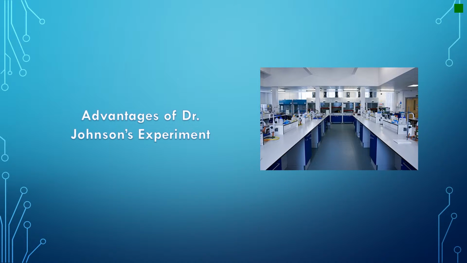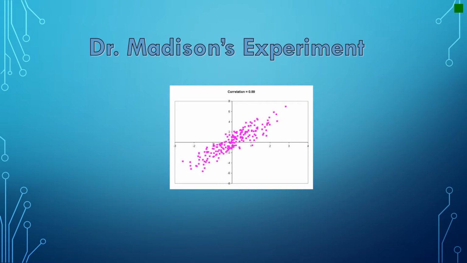Another advantage of Dr. Johnson's experiment was that it took place in a laboratory, preventing a third variable from affecting the experiment. However, this can also be viewed as a disadvantage because the experiment isn't in the natural setting, causing it to limit applicability to real life.